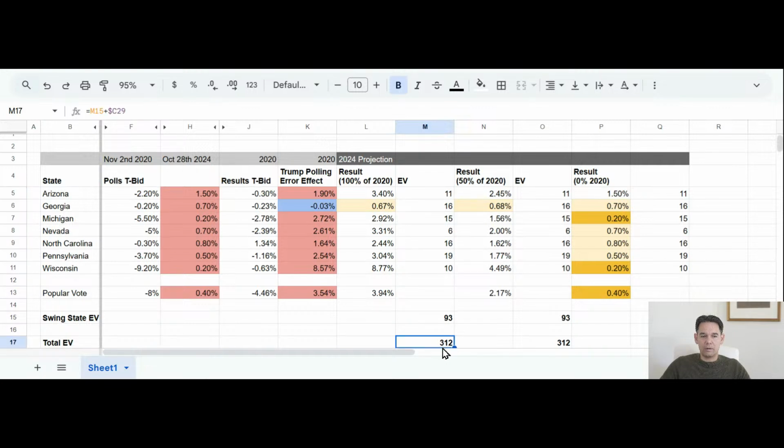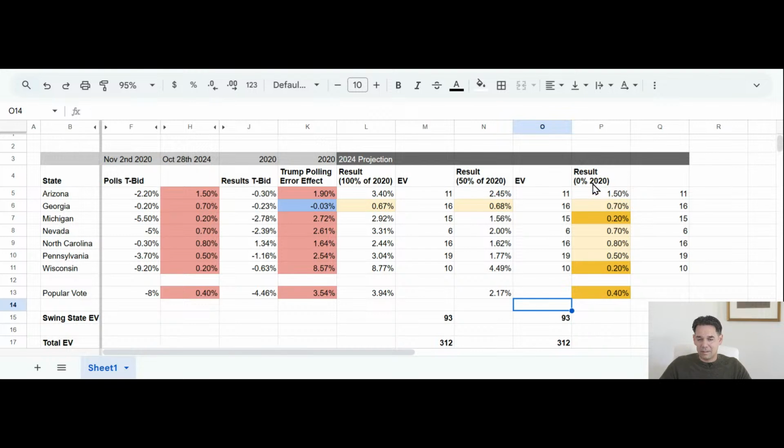In scenario number 1, 100% polling error effect remains. Trump would win the Electoral College by 312 votes. So that's pretty clear. He gets all 93 swing state votes. In scenario 2, corrected by 50%, he still wins by 312. Wow. And also with very little risk.